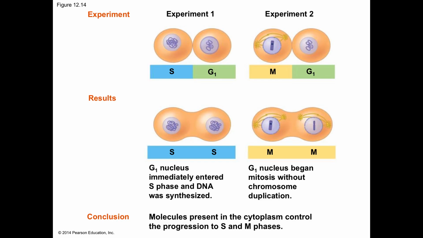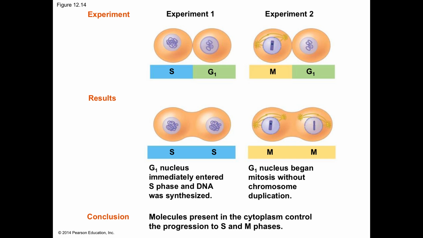The cell cycle appears to be driven by specific chemical signals present in the cytoplasm. Some of the initial evidence for this hypothesis came from experiments in which cultured mammalian cells at different phases of the cell cycle were fused to form a single cell with two nuclei. Fusion of an S-phase cell and a G1 phase cell induces the G1 nucleus to start S phase. This suggests that signaling molecules present in the S phase nucleus stimulated the fused cell. Fusion of a cell in mitosis, the M phase, with one in interphase, even G1 phase, induces the second cell to enter mitosis.